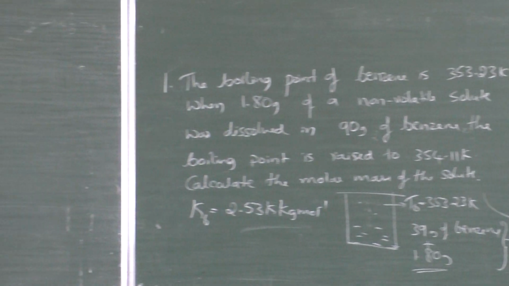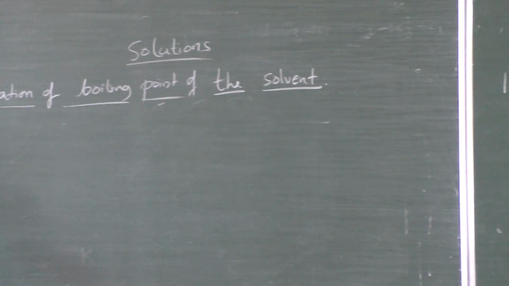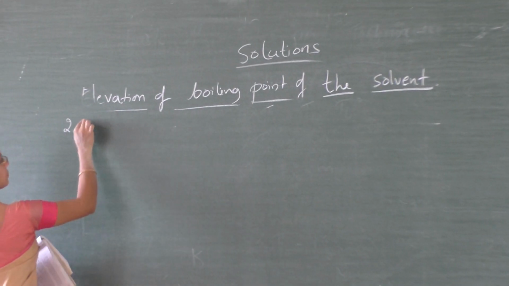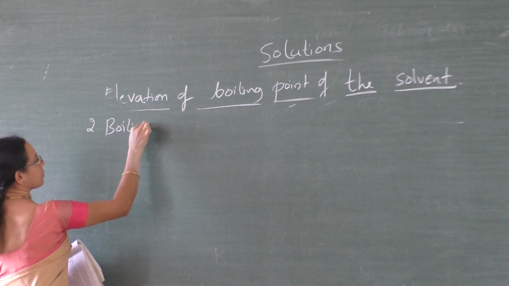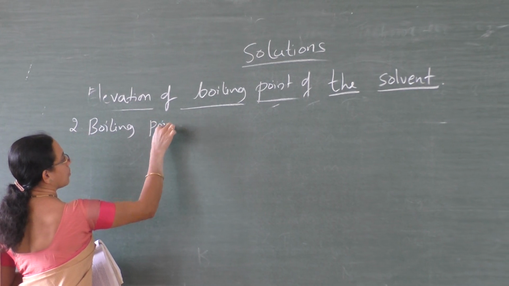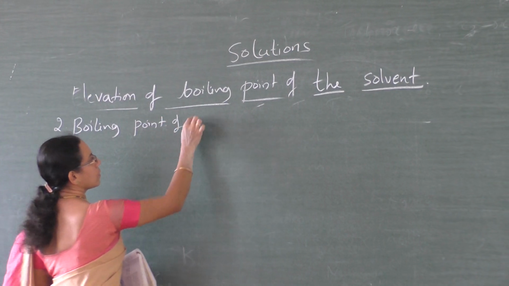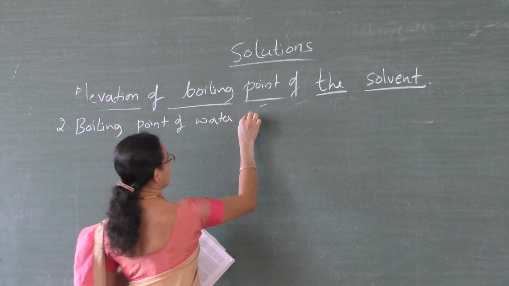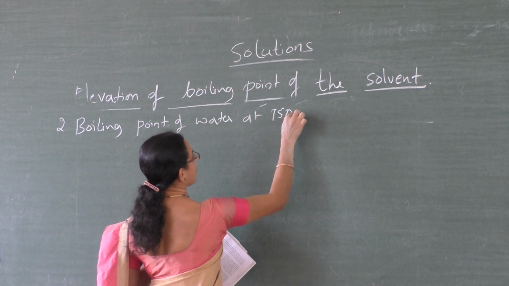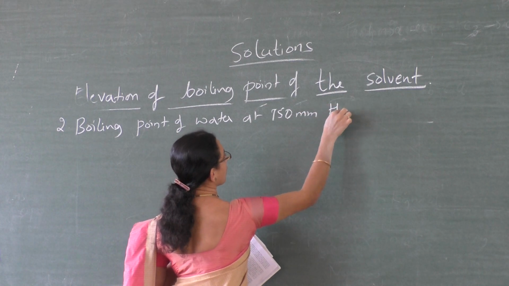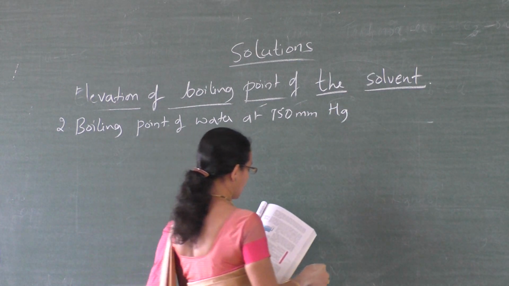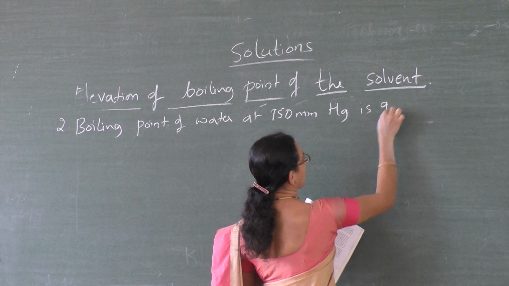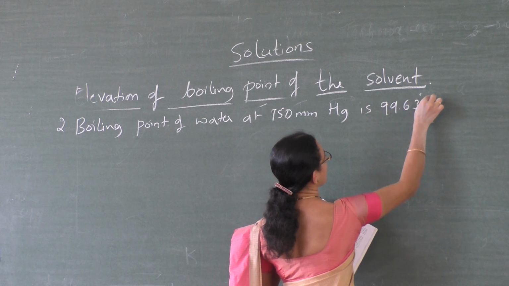Now let us take one more problem, the second problem. The boiling point of water at 750 millimeter of mercury is 99.63 degrees Celsius.